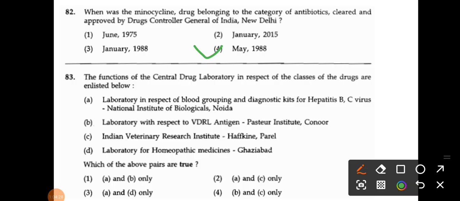And the laboratory for homeopathic medicines, that is Ghaziabad. They are asking which of the following pairs are true. So for 83, option number 3 is correct, that is A and D only: laboratory in respect of blood grouping and diagnostic kits for hepatitis B, C virus, the National Institute of Biologics, Noida, and D, the laboratory for homeopathic medicines, Ghaziabad.